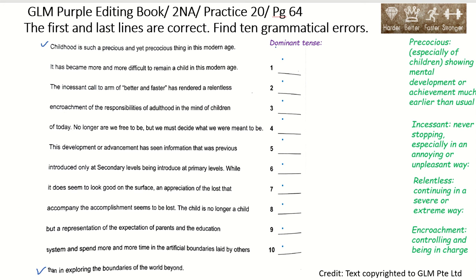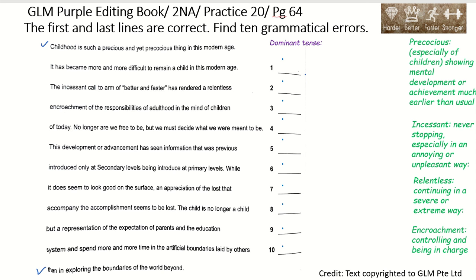Okay, next you need to identify what is the dominant tense. How do you identify what is the dominant tense? Scan the passage and look for the verbs. So what are some of the verbs here? Is, has became, has rendered, are, has seen, does seem, is. So what is the dominant tense?